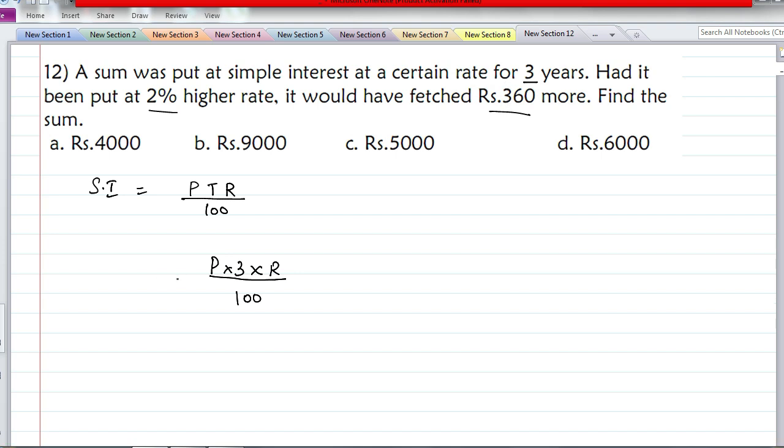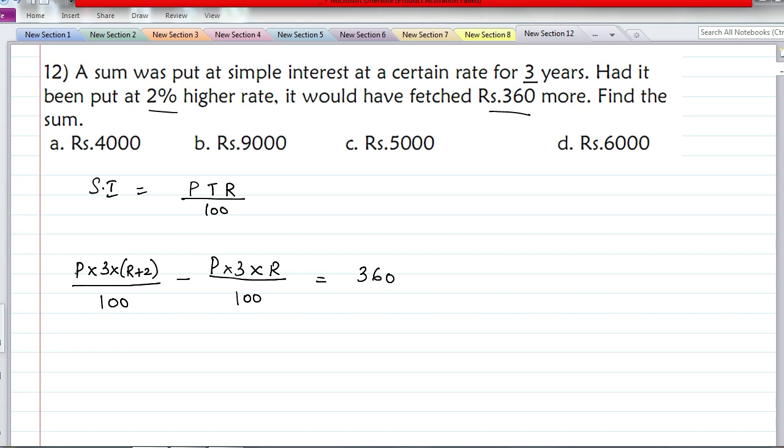So I'll subtract this from the principal amount invested for 3 years at 2% higher rate. So R plus 2 divided by 100. This is the interest earned in case of increased interest, and this is the interest earned in case of less rate of interest. This difference is 360. Okay, you can simplify this and you can get the answer.